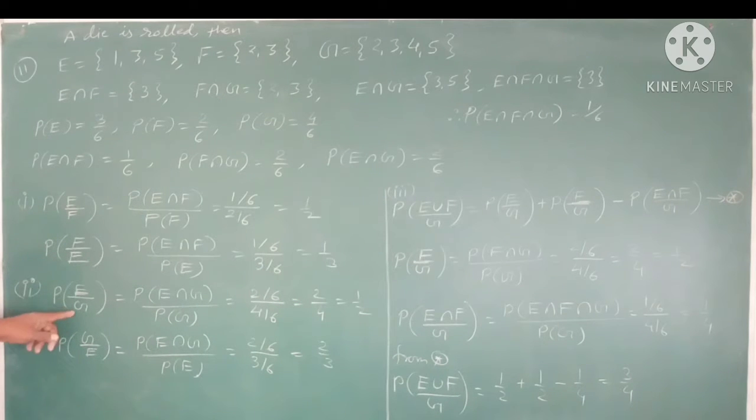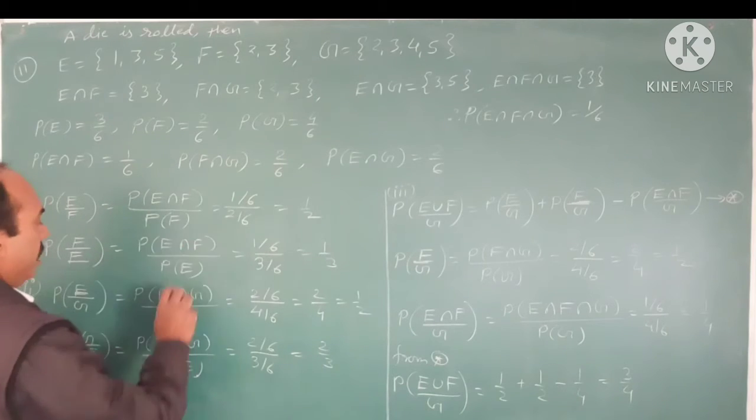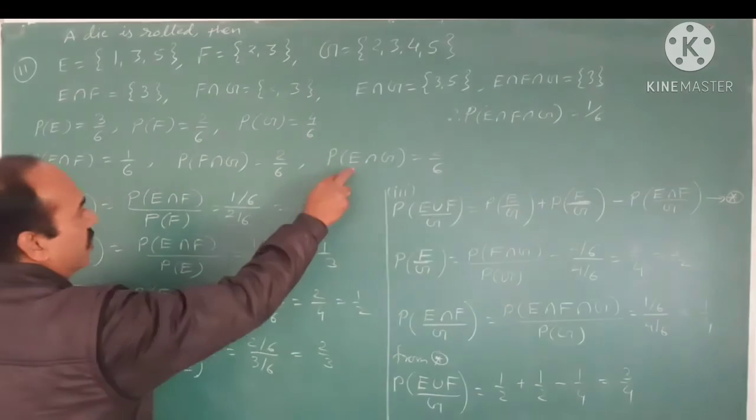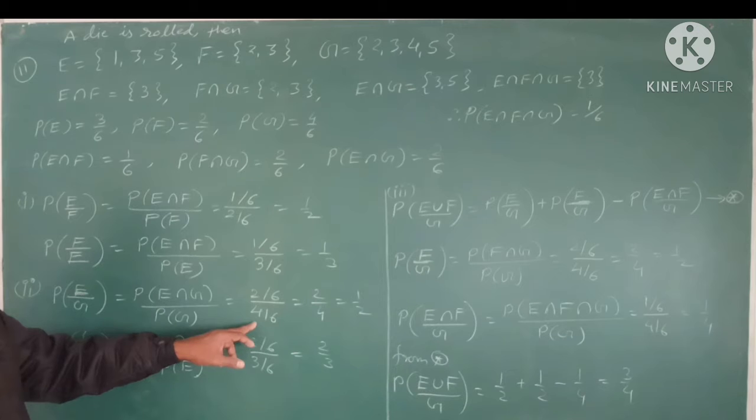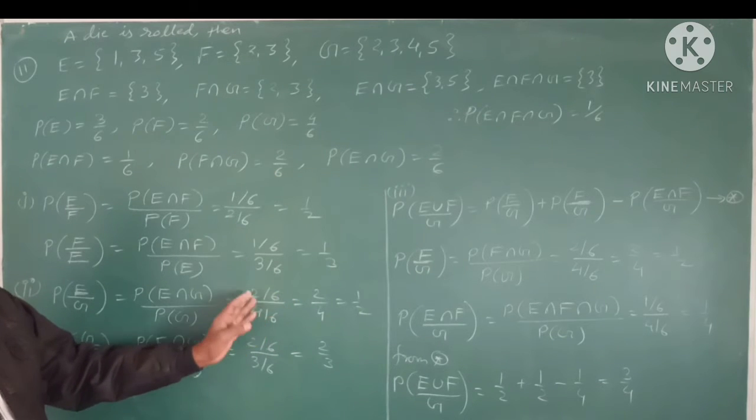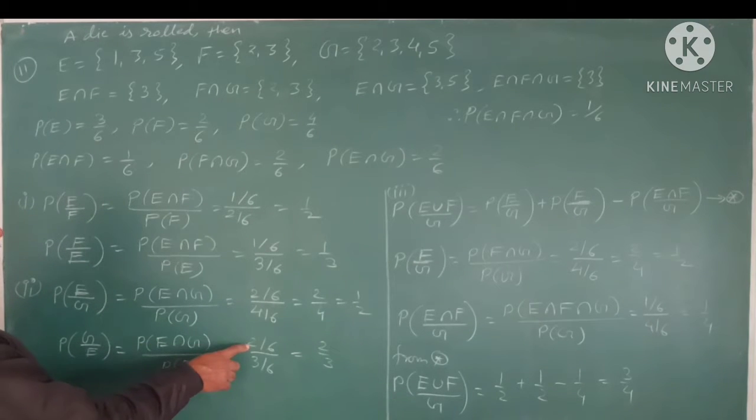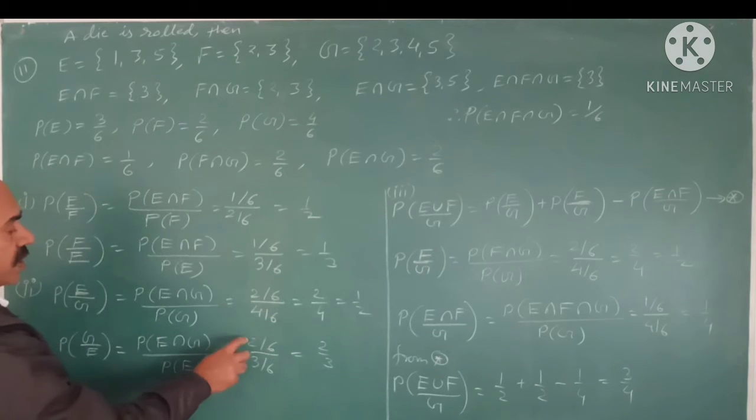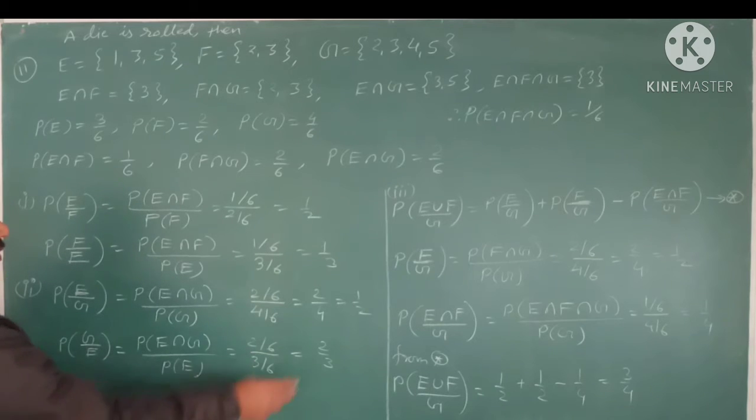Second part, E by G. So E and G, this is the intersection part, divided by P of G. So E intersection G is 2 upon 6, and P of G is 4 by 6. So 6 cancels out, 2 by 4, it means 1 by 2. Now G by E, so once again G intersection E in the numerator, divided by P of E. E intersection G is 2 by 6, and P of E is 3 by 6. So 6 cancels out, 2/3, this is the answer.